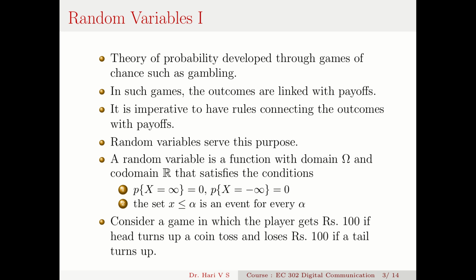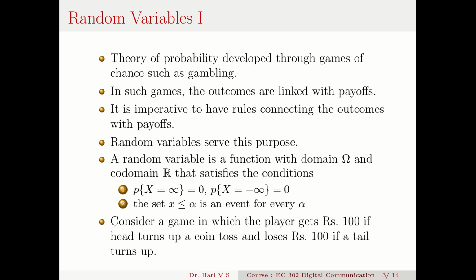So a random variable is a function with a domain omega, that is the sample space, and codomain, the set of real numbers R, that satisfies the condition that the probability that the random variable x equals infinity is 0, and the probability that x equals minus infinity is also 0. That is the extreme cases. And the second condition is the set x less than or equal to lambda is an event for every lambda. Okay. So these are the two conditions.